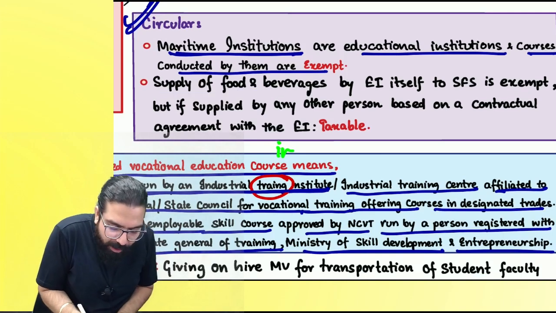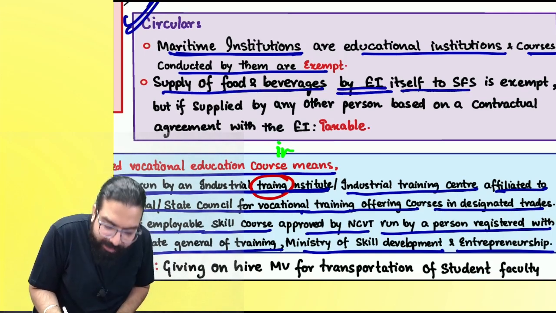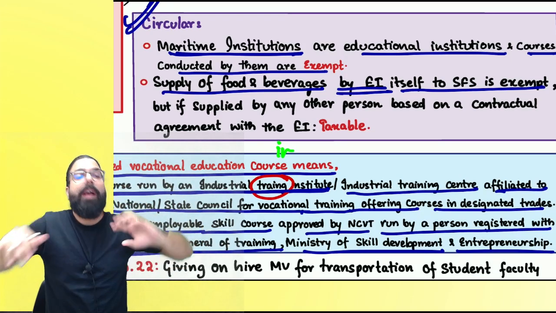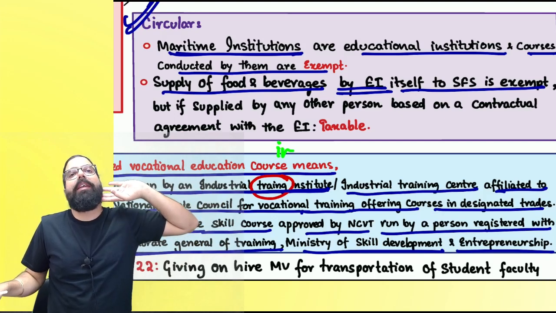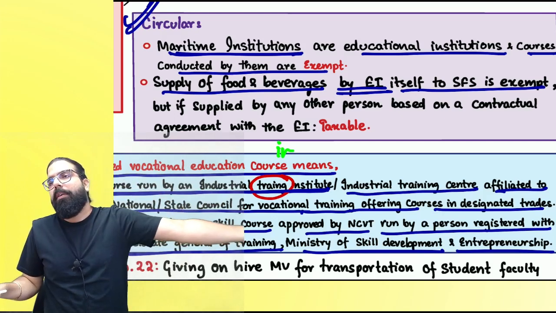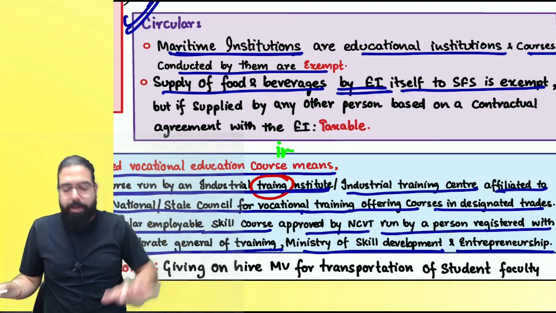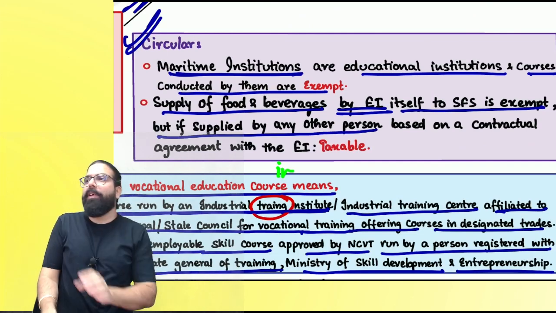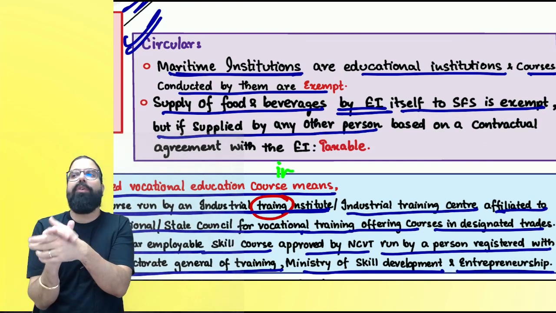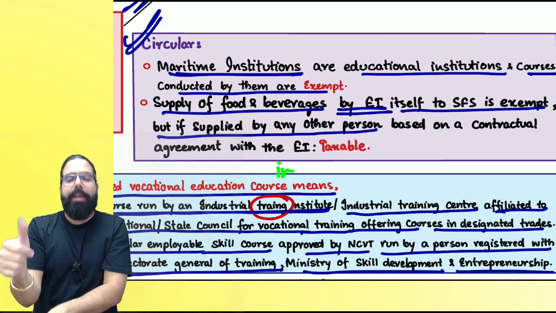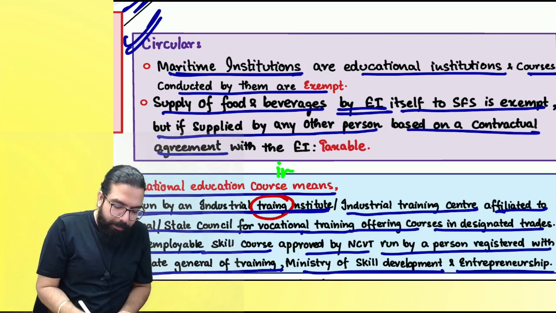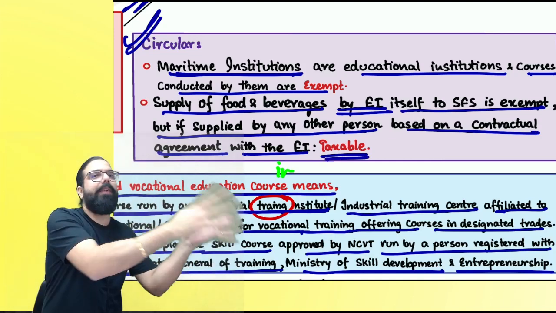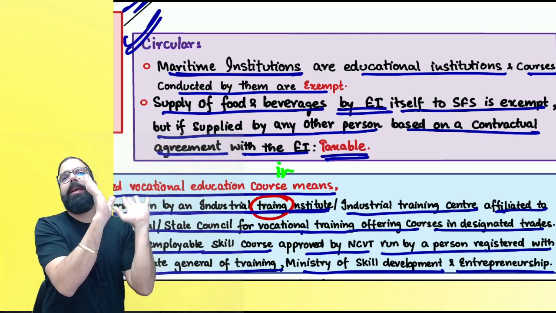The next one is supply of food and beverage by the educational institution itself to students, faculty and staff. I am an educational institution, school, college. I am providing food to my students, faculty and staff. Services provided by an educational institution are always exempted if provided to students, faculty and staff. But if supplied by any other person, say your college has a canteen and the canteen is selling you food, then it is not under exemption. Based on a contractual agreement with the educational institution, if the educational institution itself gave you food, then it will be exempt.